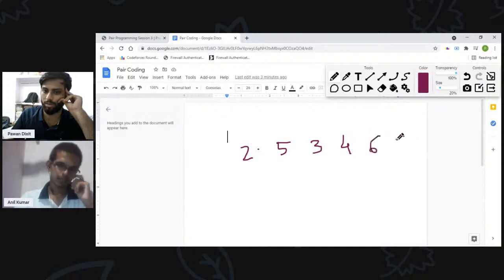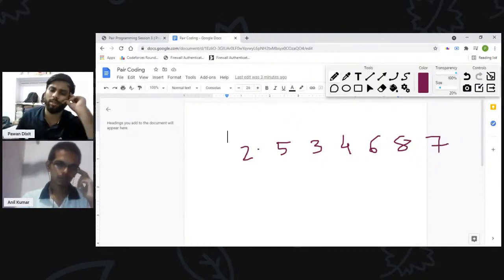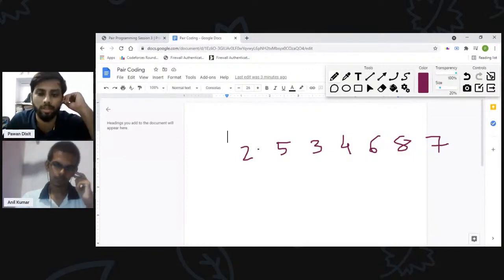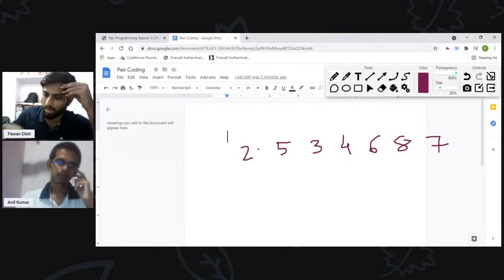The brute force idea is pretty simple here, that we can check for each subarray whether that subarray has a maximum value greater than k or not. Yeah, but nested loops will give us TLE because the constraints are quite big.